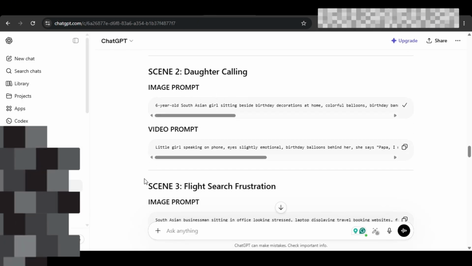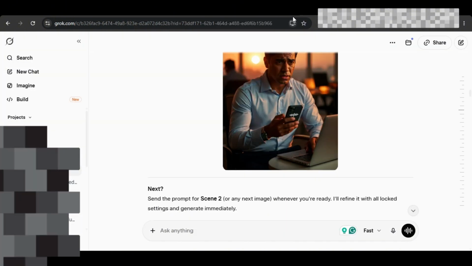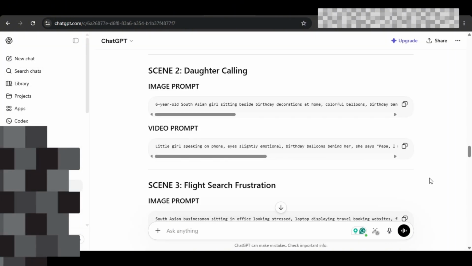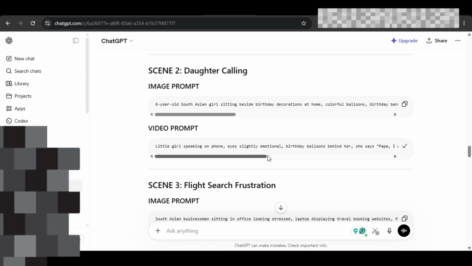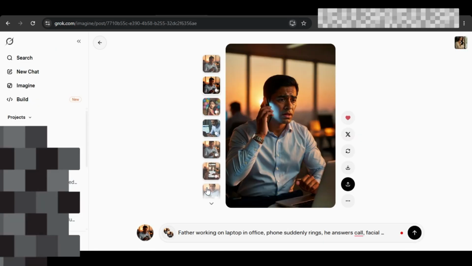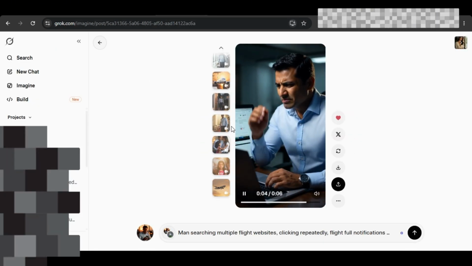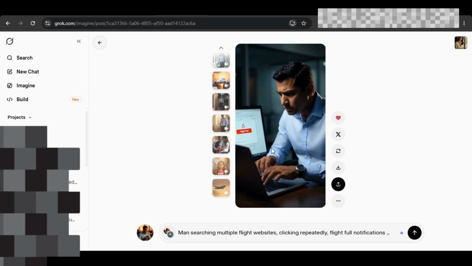Copy every image prompt step by step and generate the images using the SuperGrok Chat option. Download each image, then generate the video using the related scene video prompt. After generating every video scene step by step, download all the videos.